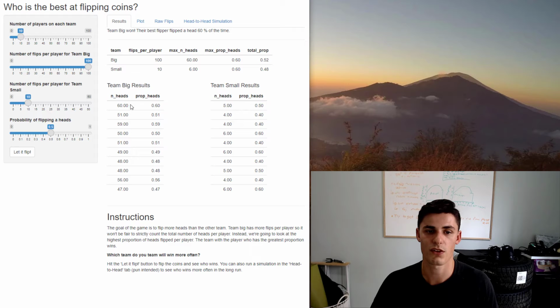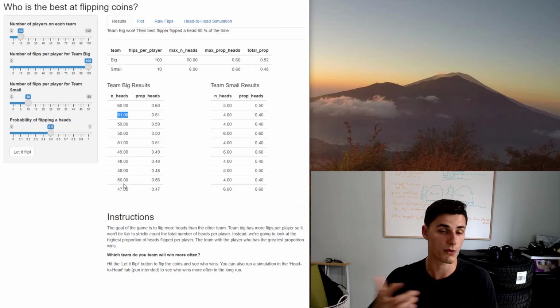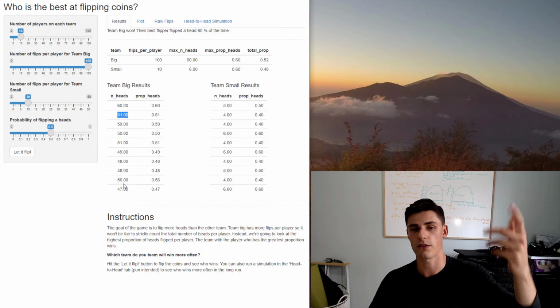So for example, the first player on team big flips 60 heads, and that's 60 divided by 100, so that's 0.6. Then the second one flipped 51, and they should all be relatively close to 50, right? Because if you have a fair coin, you're going to flip around 50 heads with some variation.